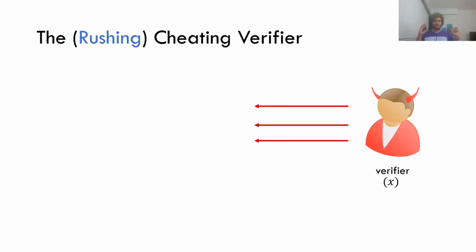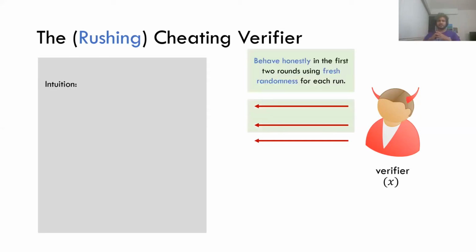And these are the 3 messages that Bob sends. So what's Bob's strategy going to be? In the first 2 rounds, it's going to behave completely honestly, with this additional property that if it's executed again, it's going to use fresh randomness. So how does it do that? It sees the prover message that it gets. It sees, is it a new message or is it a message I've seen before? If it's a new message, it's a new execution, so I'm going to pick fresh randomness and run this execution. And if it's an old message, it can store the randomness and go back and say, oh, it's an old message.